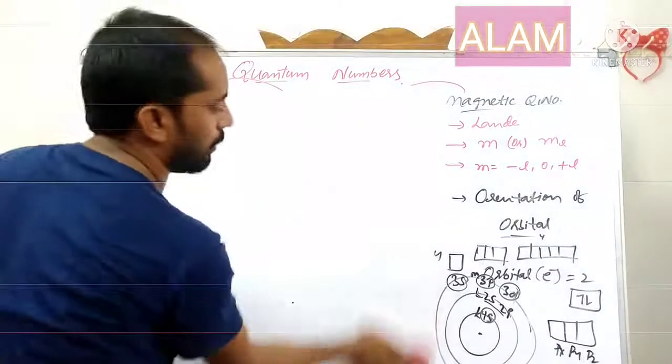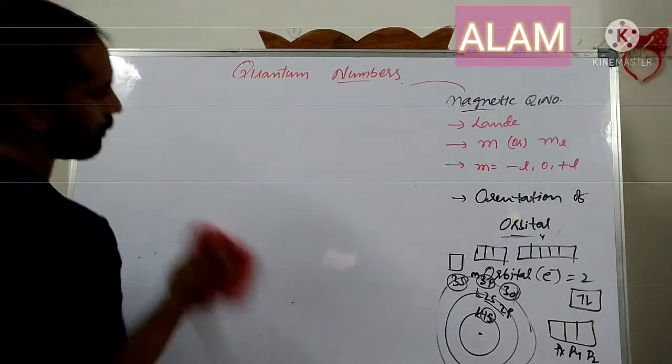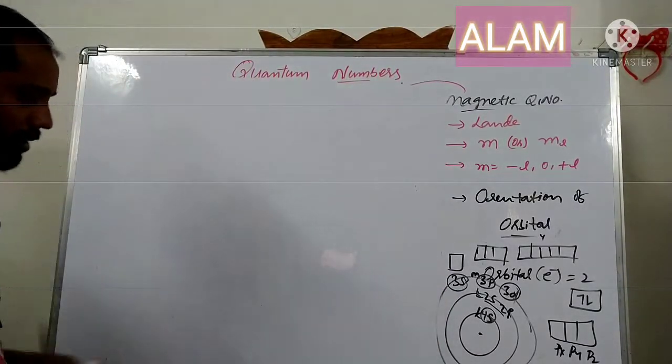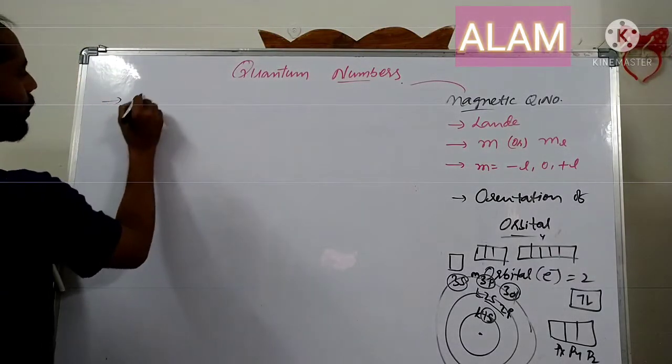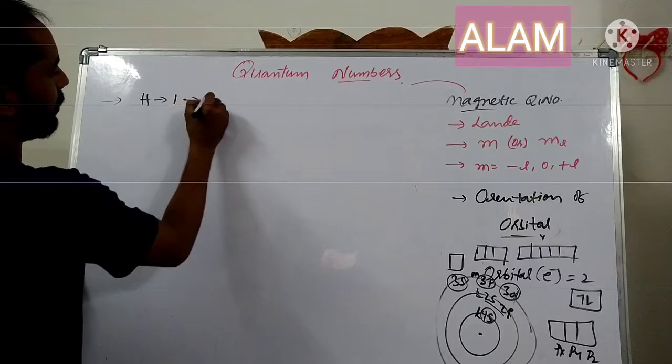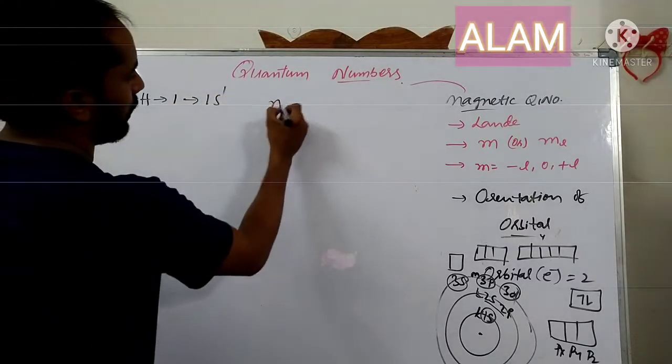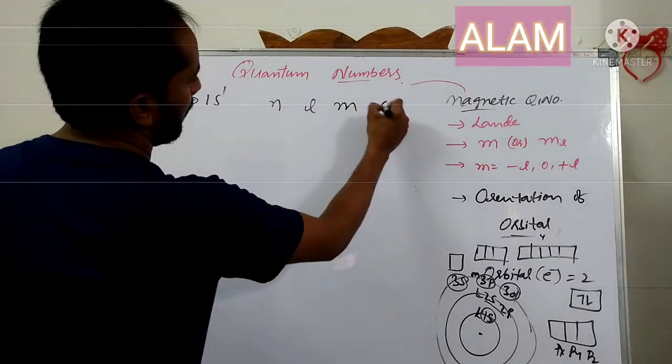There are two types of problems they can ask: which sets are possible and which are not possible. They will ask you to write the quantum numbers for hydrogen, whose configuration is 1s1, for n, l, m, s.